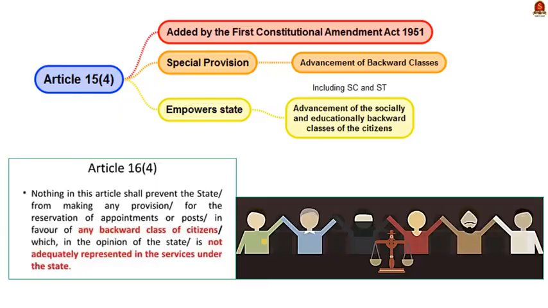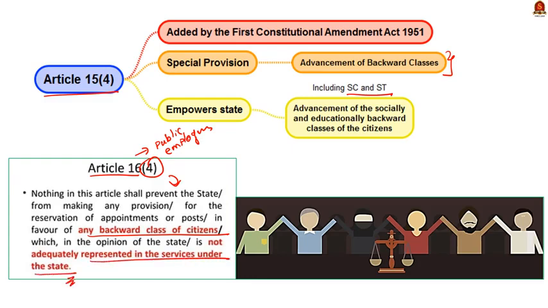Okay, first take Article 15 clause 4. It says that the state can make any special provision for the advancement of any socially and educationally backward classes of citizens or for the scheduled caste and scheduled tribes. Then take Article 16. We know that it talks about equality of opportunity in matters of public employment. But in the same article, in clause 4, the state is given the power to make any provision for the reservation in appointment or post in favor of any backward class of citizens. This is done to uplift the inadequately represented citizens of a particular community in the service under the state.